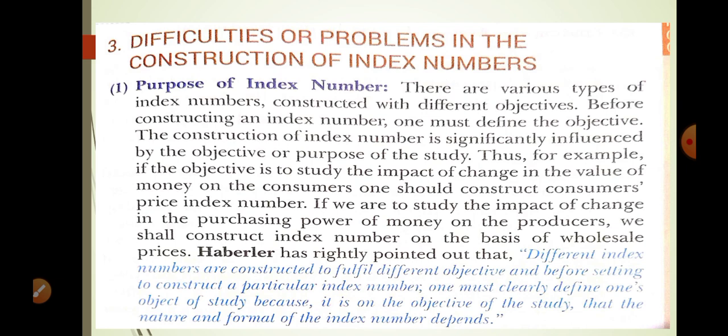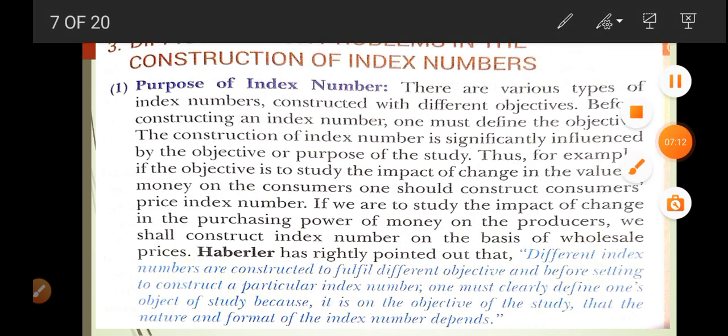Now, difficulty or problem in the construction of index number. So first of all, we have to decide which type of index number we require. So it depends upon our purpose. If we want to know about the condition of labor, we use labor price index. If we want to know the condition of the agriculture sector, we use agriculture price index. If we want to understand the standard of living, we use CPI. So there are different types of index number which you are going to use. It depends upon the purpose.